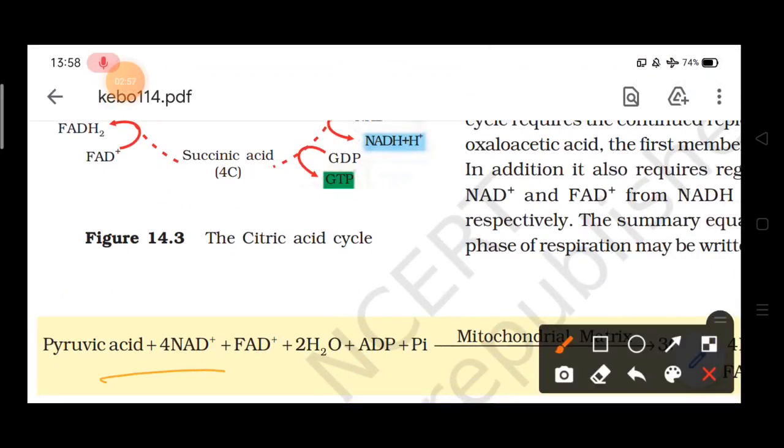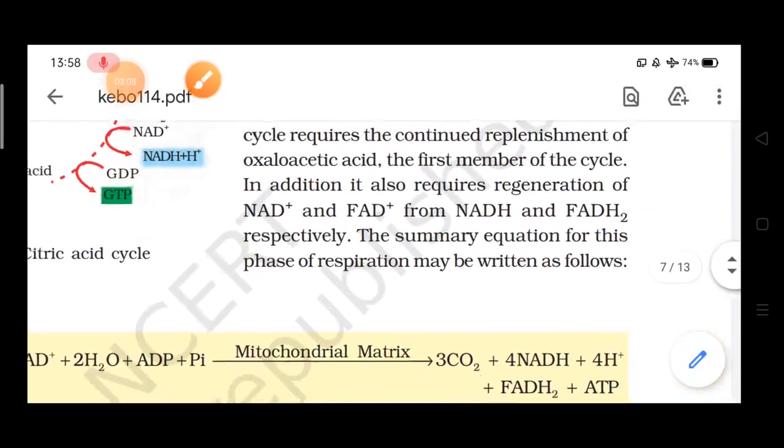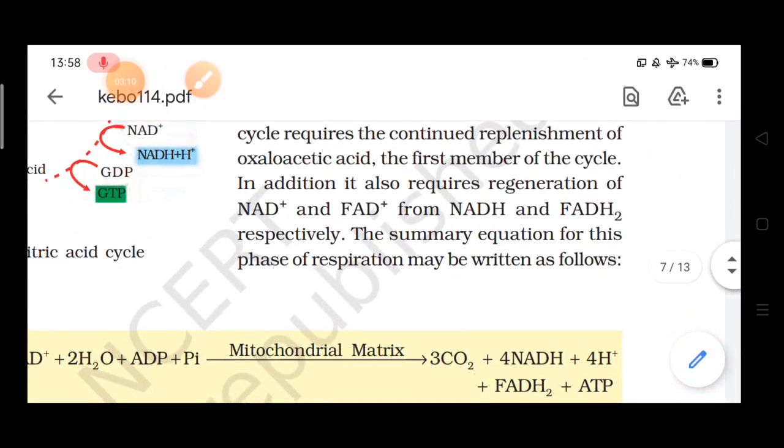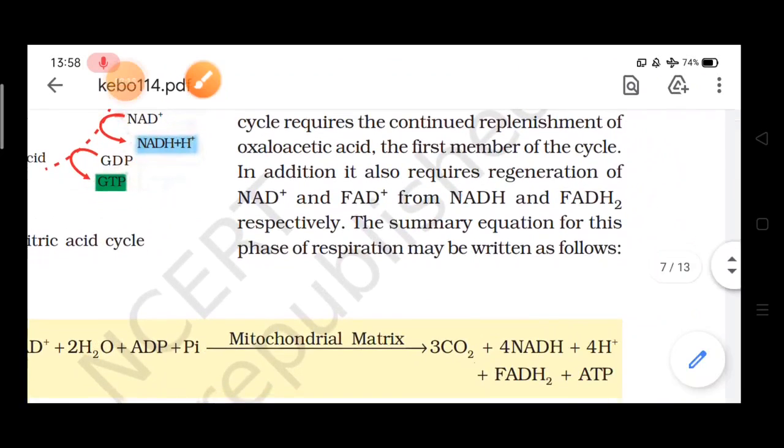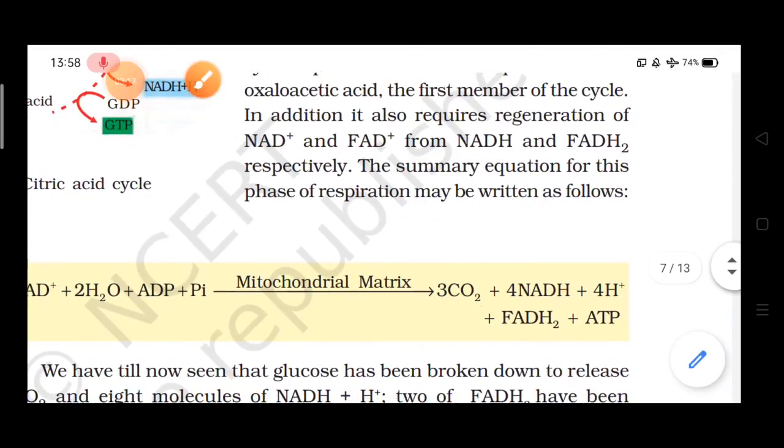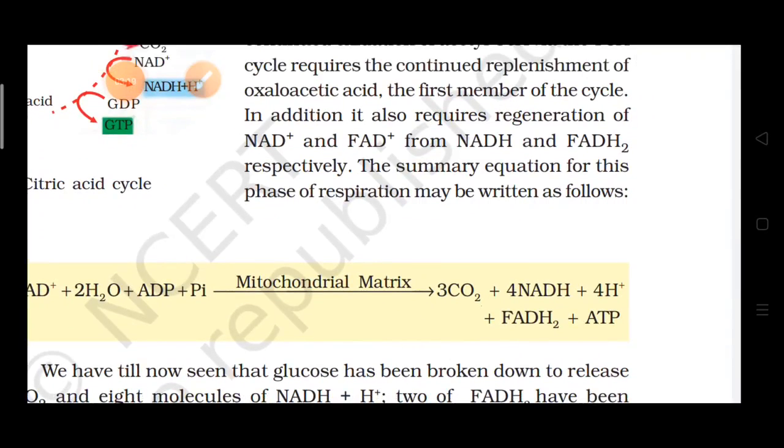So in the equation we have written pyruvic acid plus 4 NAD plus, then plus FAD plus water, then ADP, and Pi means inorganic phosphate. Now all these will combine where? In the mitochondrial matrix, and what will be produced? Carbon dioxide, then 4 NADH plus 4H plus, FADH2, and ATP will be produced.